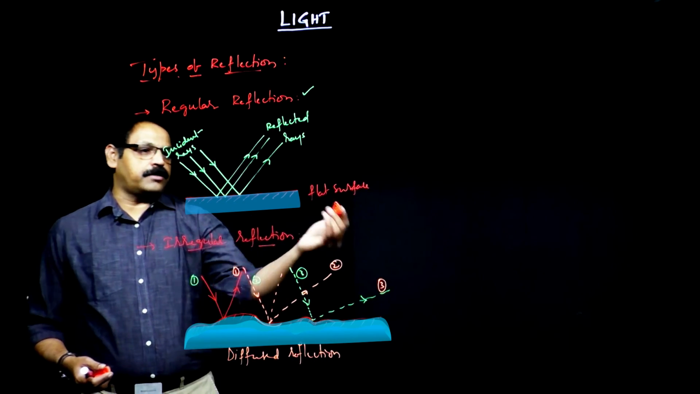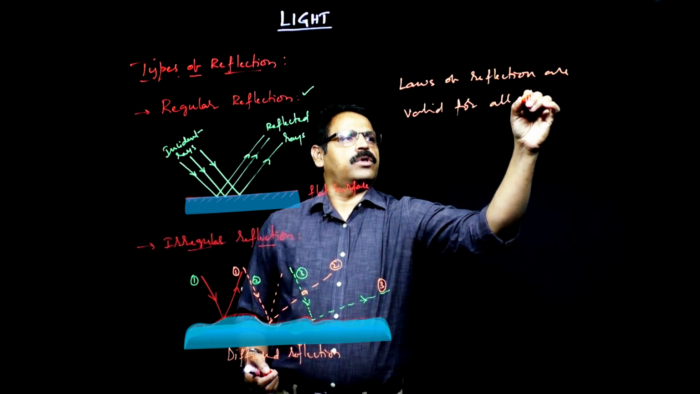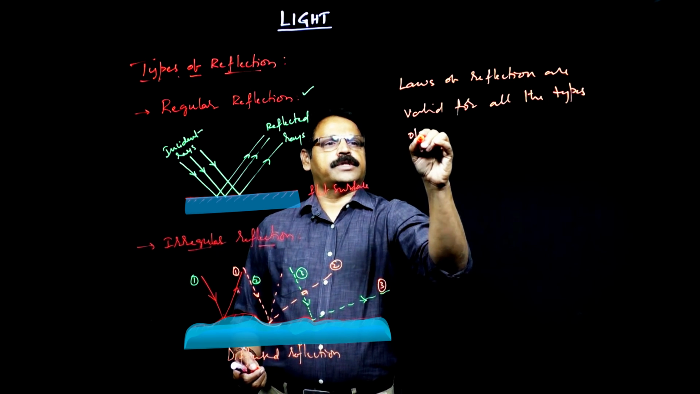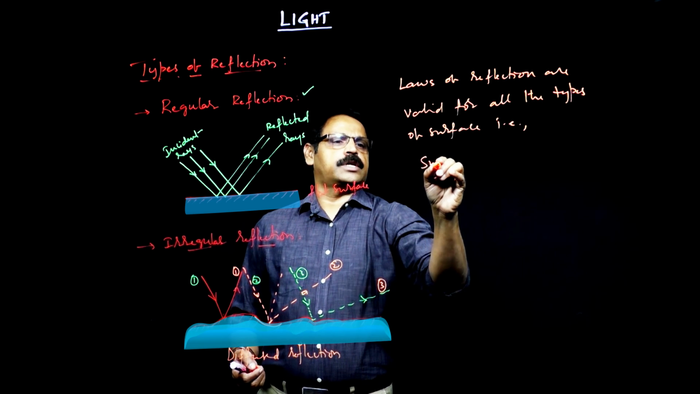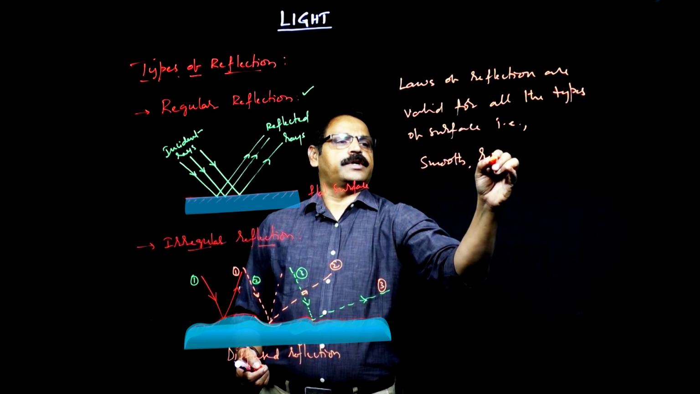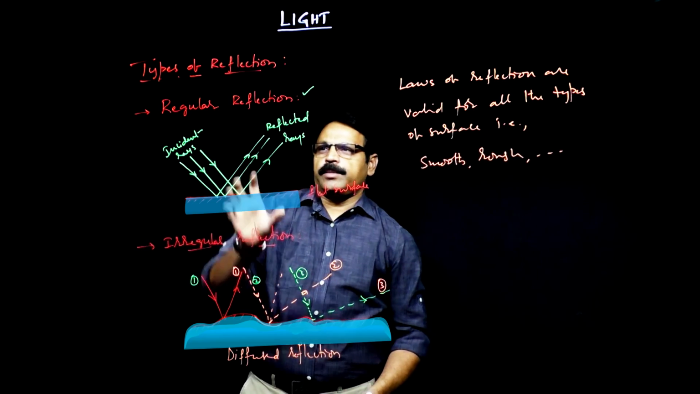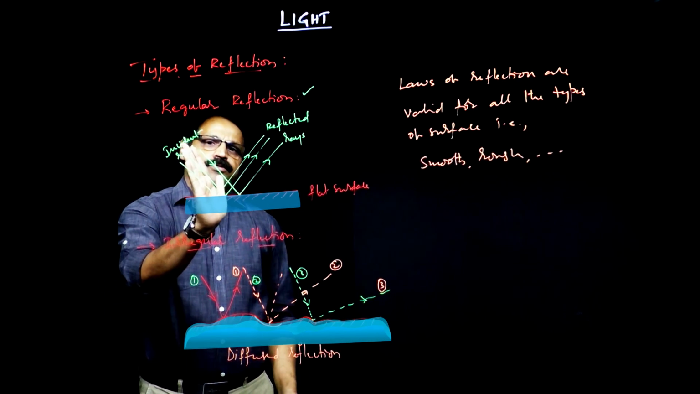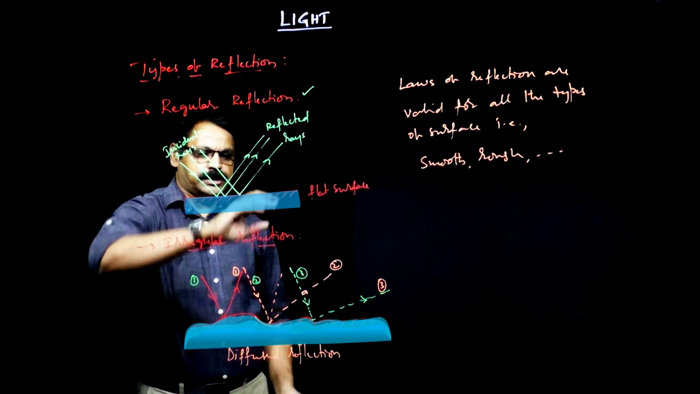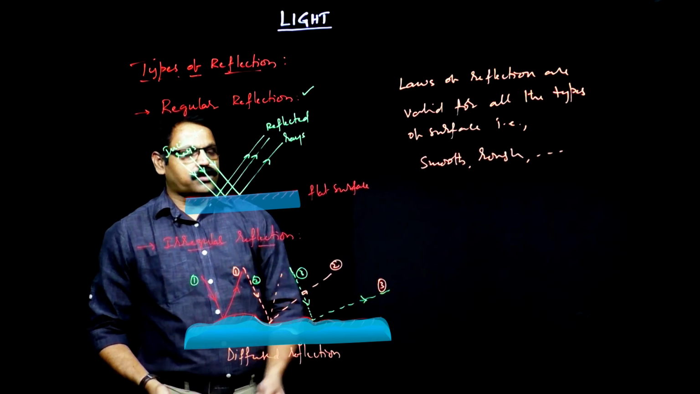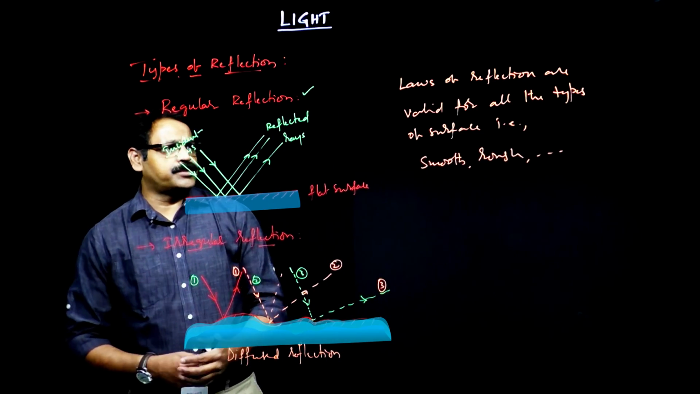But the laws of reflection are valid for all types of surfaces. That means whether it is a smooth surface, a rough surface, or whatever it may be, the laws are valid. The only thing you need to remember is that the reflection can be either regular or irregular. If the reflected rays are parallel to each other as the incident rays are, then you call it a regular reflection. If they are not parallel, then it is called irregular reflection. This is what you need to remember in the case of types of reflection.